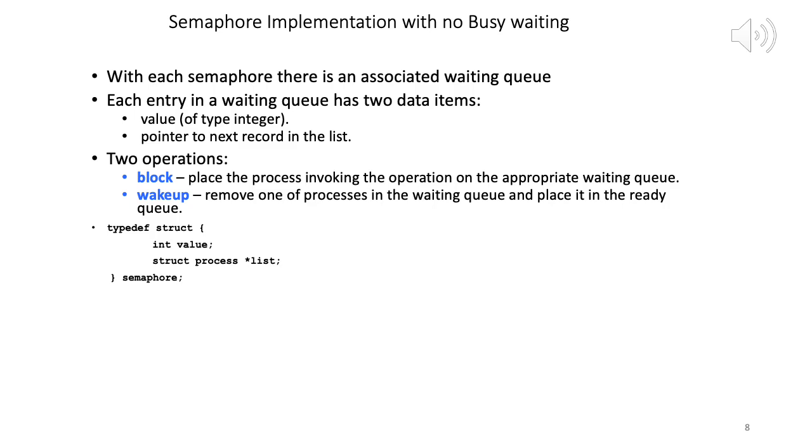Next is wake up. When the semaphore is available, obviously we have to wake up one of the processes from the waiting queue.